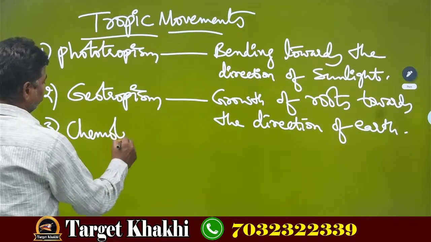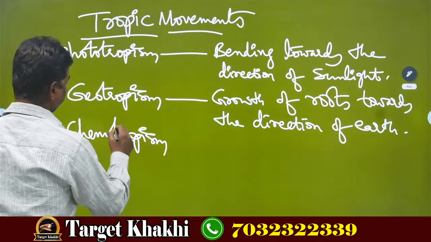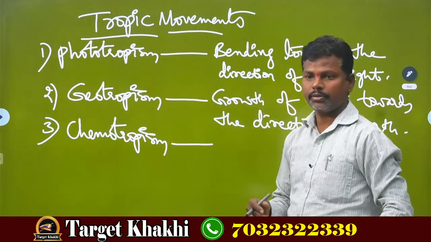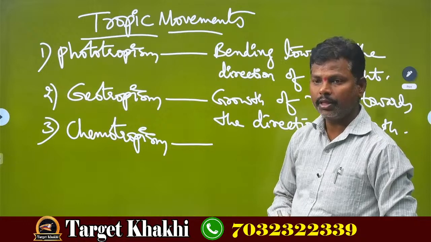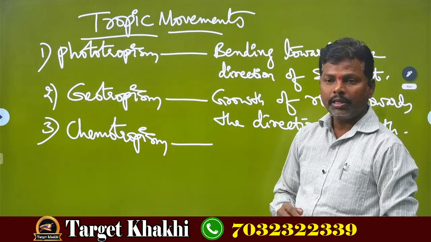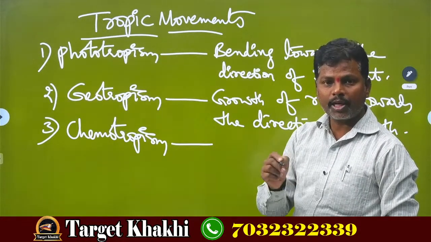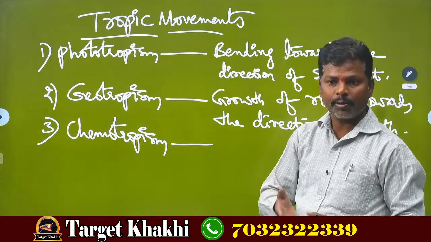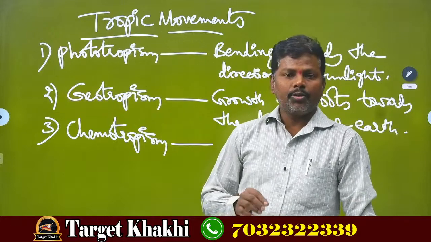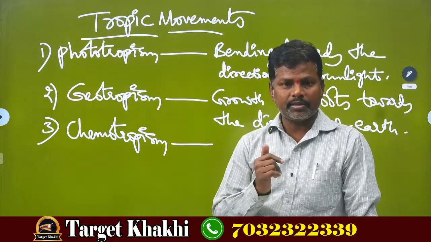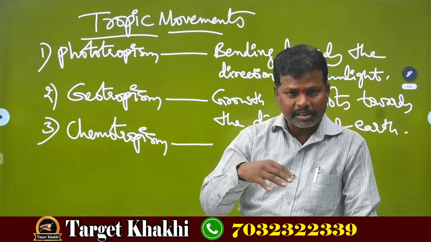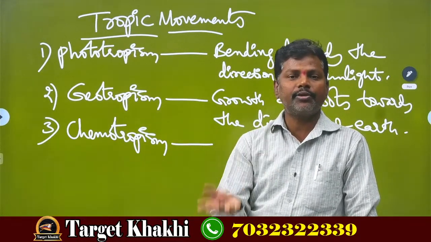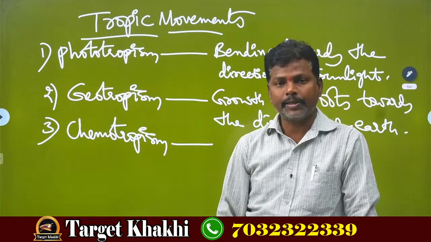Next, the third one, chemotropism. Some plants respond to chemicals also. For example, to remove unwanted plants like grass, if I spray insecticide, then the green leaf changes into a yellow leaf after 1 or 2 days.